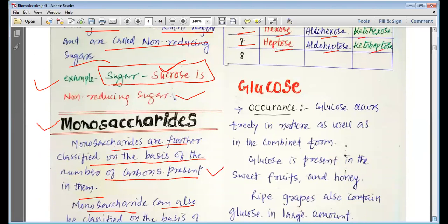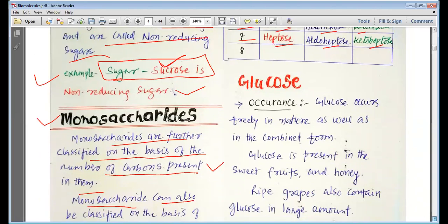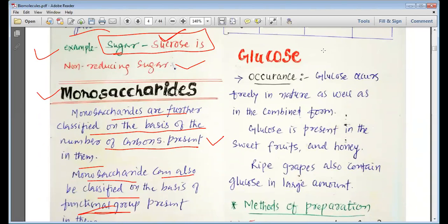So this is how we can understand the classification of monosaccharides, and we can have various types of monosaccharides, whether they are aldotriose, whether they have the functional group aldehyde or ketone, or whether they have the number of carbon 1, 2, 3, 4, 5, etc.